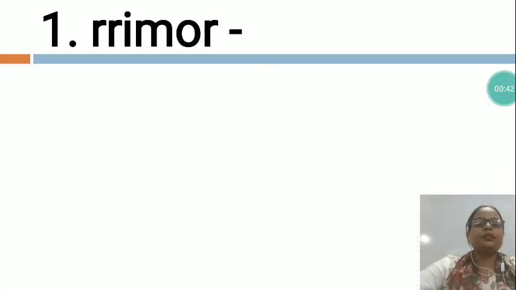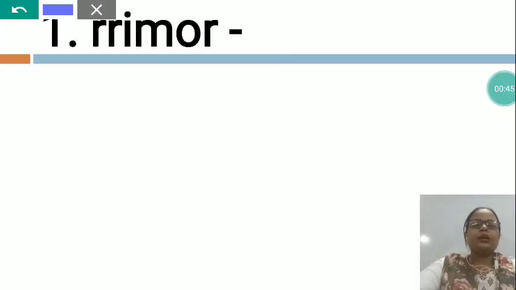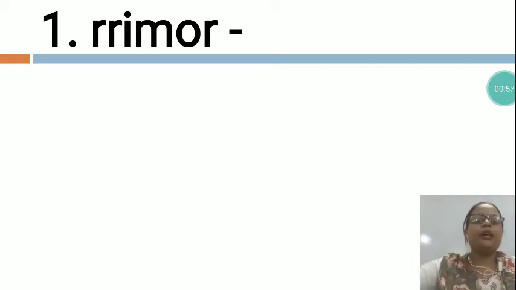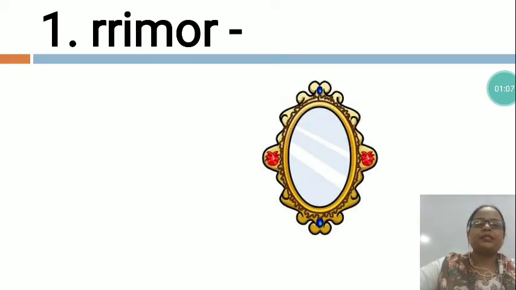You can see this is RRIMOR. In this you can see the letters are not arranged in the proper sequence. So now we will arrange and we will make a meaningful word. So which word is this, my dear? For that I would like to give you the clue. You can see this is a clue. What is this?